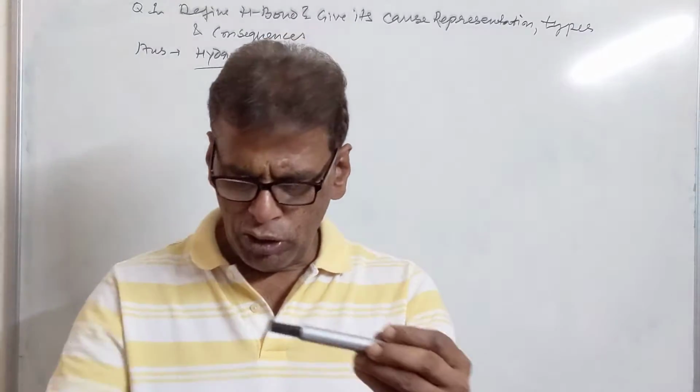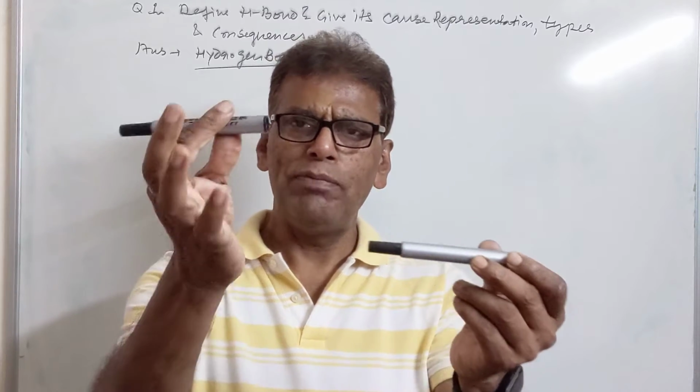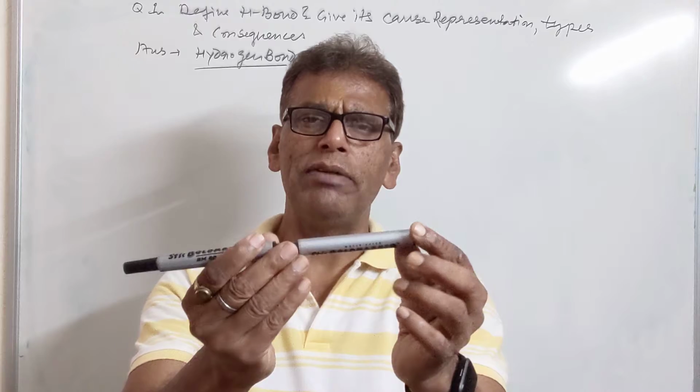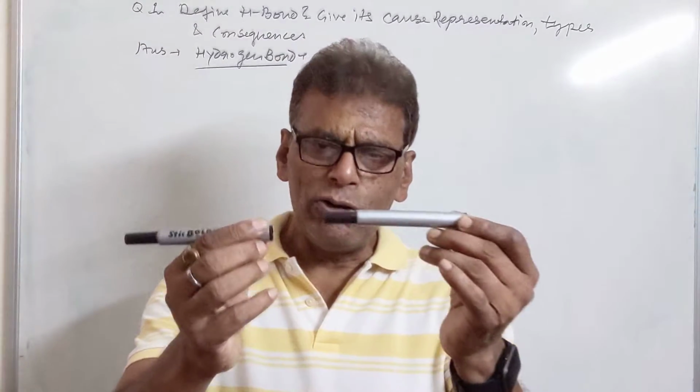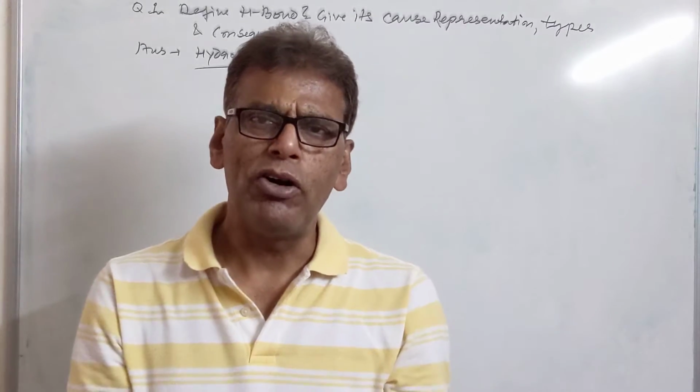Now when such molecules come in contact with another molecule, the negative part of this attracts the hydrogen of this, and they are held together by means of a force which is called hydrogen bond. Since hydrogen is involved in this bonding, that's why it is called hydrogen bond.